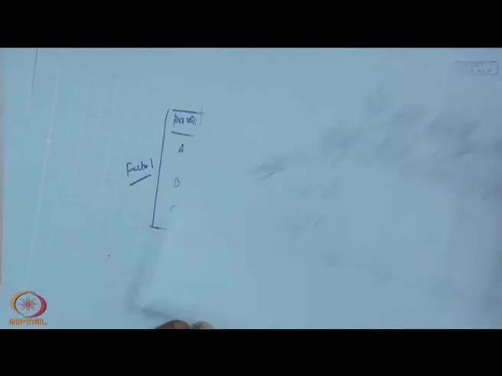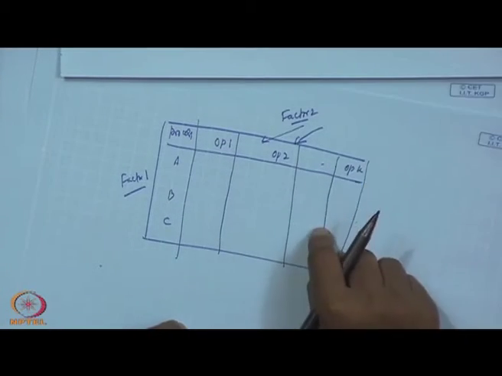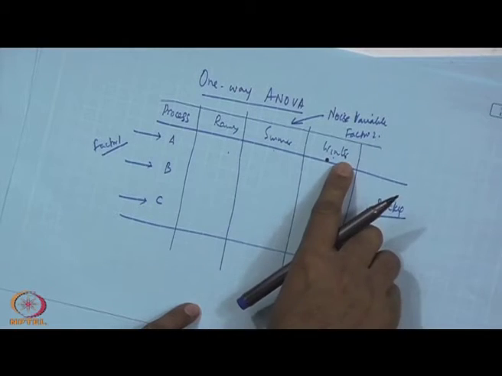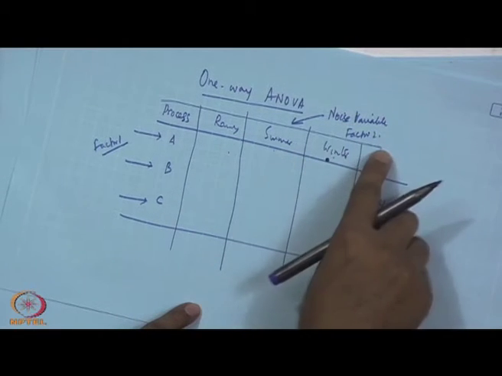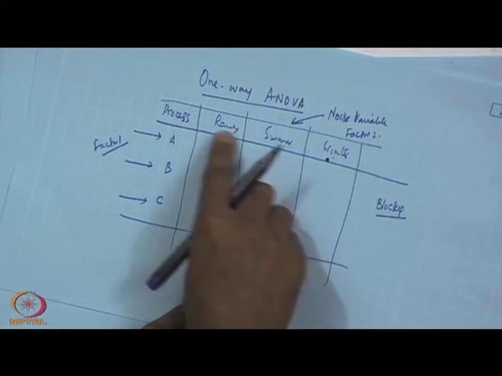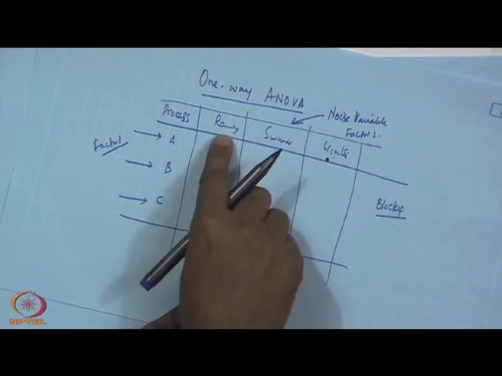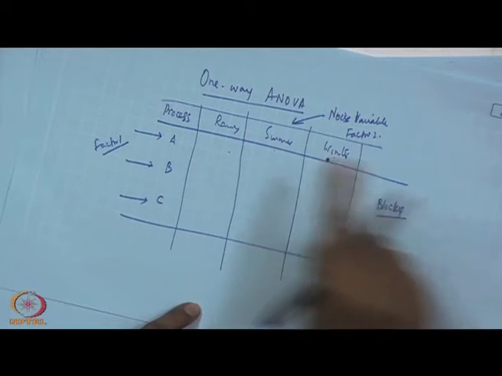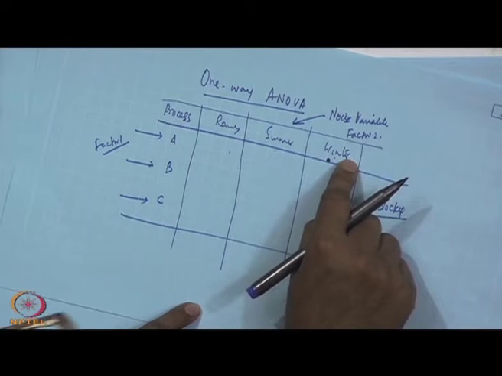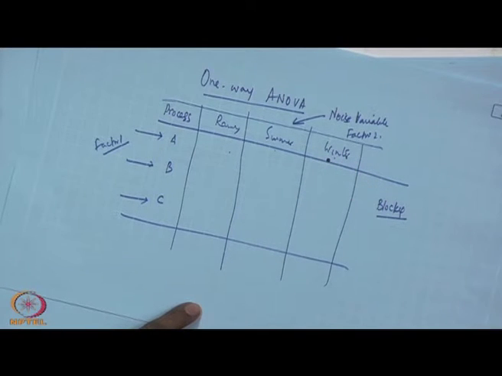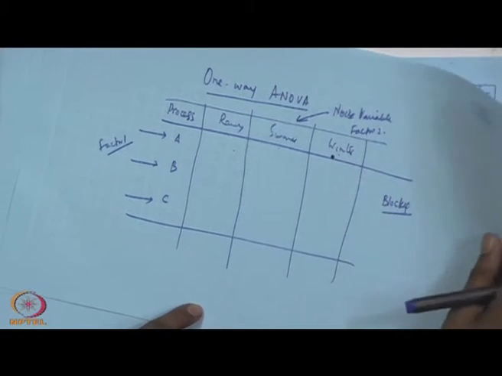The only difference between the first and second, this blocking and this, is that in blocking you are not interested to know the seasonal effect because you do not have control on seasons.